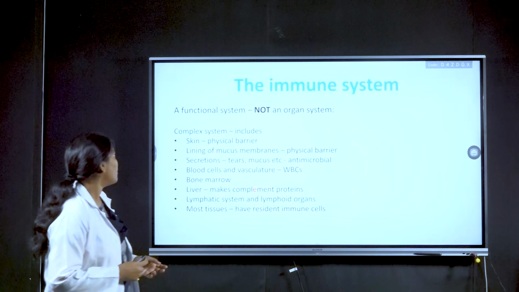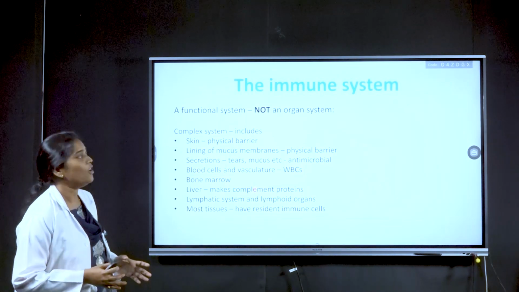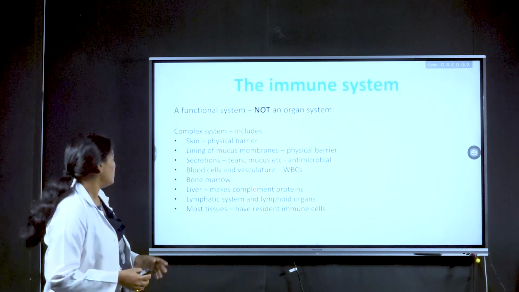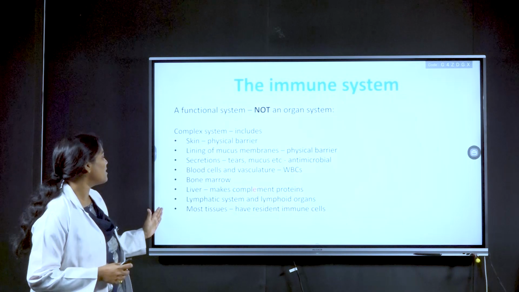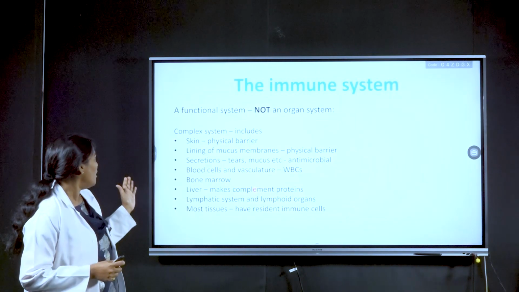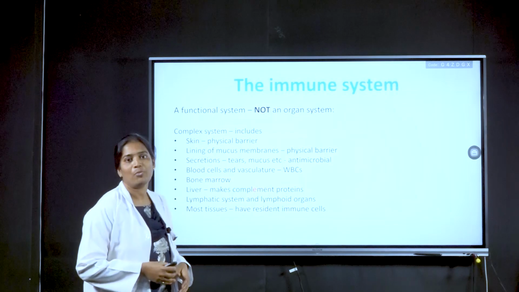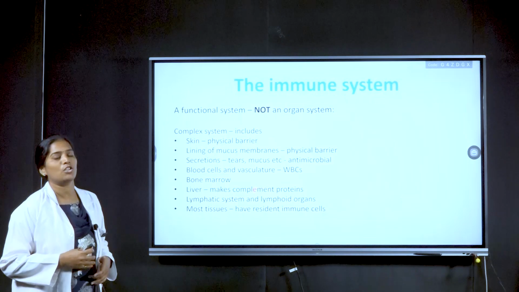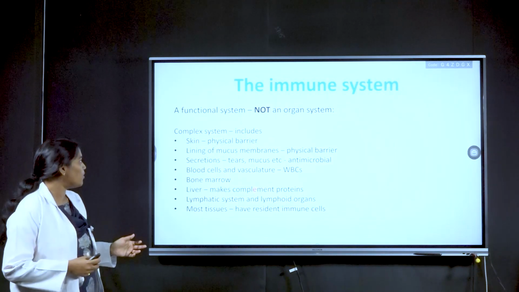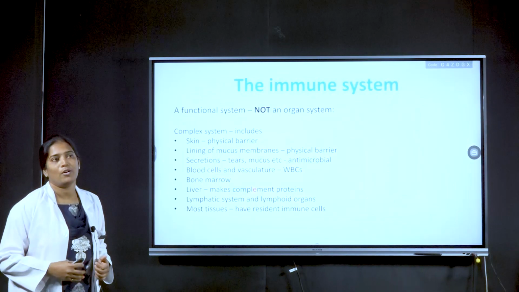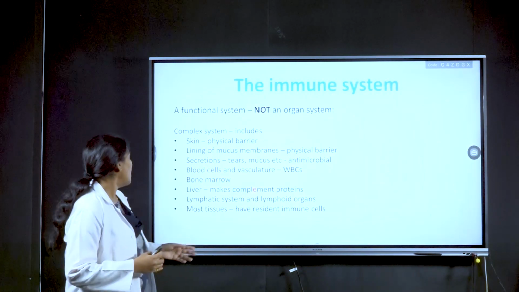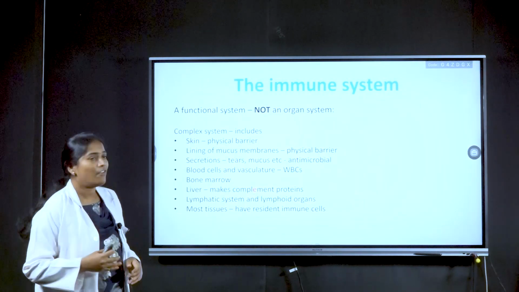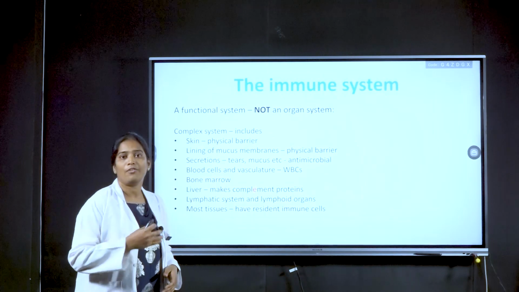Basically, the immune system is not an organ, it is a functional system. It's a collection of many systems. It usually includes physical barriers like skin, lining membranes, secretions which contain antimicrobial substances, and blood cells, vasculature which consists of WBCs which combat infection, and bone marrow cells which produce or mature the B lymphocytes, and the liver which makes complement proteins, the lymphatic system and lymphoid organs where antibodies are stored for further usage.